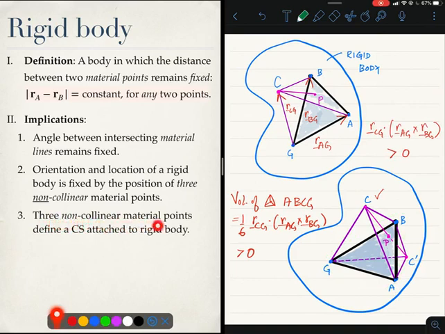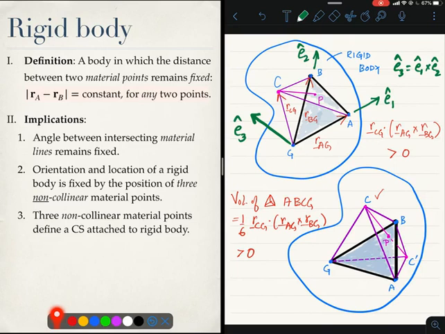3 non-collinear material points define a coordinate system attached to a rigid body. That's very clear. Here are 3 non-collinear material points, and we can define this unit vector E1, that unit vector E2, and a third unit vector E3, which is E1 cross E2. So the third unit vector will be somewhere over here, and that defines a coordinate system.